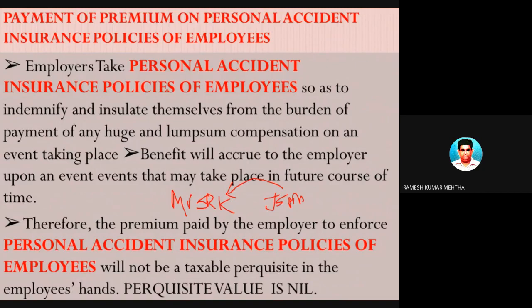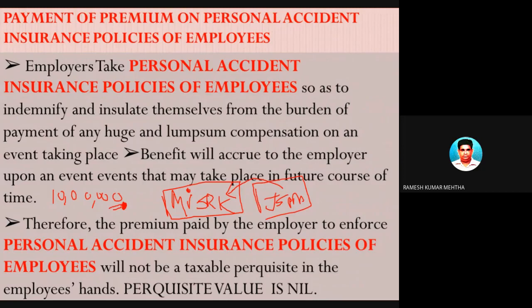For example, in this case, the policy amount, the sum assured, is some 10 lakh rupees. The policy is in the name of Ramesh Kumar Mehta, who is the guy enjoying the policy. Now who has taken the policy? The policy is taken in favor of S. Ramesh Kumar Mehta by JSPM. So every year till the tenure, JSPM is paying premium on this life insurance policy of Mr. S. Ramesh Kumar Mehta and family.